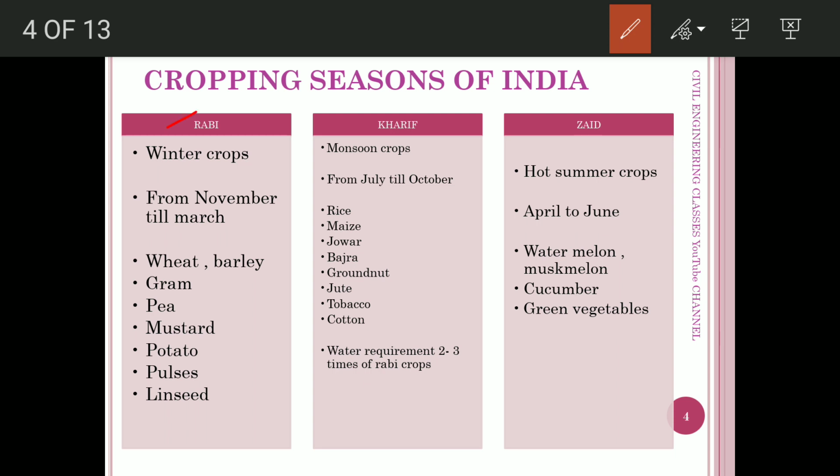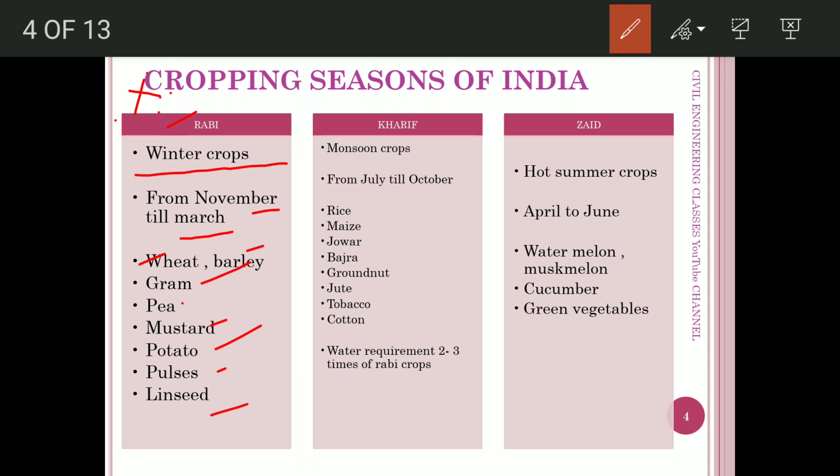This topic is very important as considered with SSC JE, because in each session of the SSC JE exam there will be one question relating to this. First one is Rabi crops. Rabi crops are the crops that are grown in winter, so they are the winter crops. They are grown from November to March. Examples are wheat, barley, gram, pea, mustard, potato, pulses, linseed, etc.